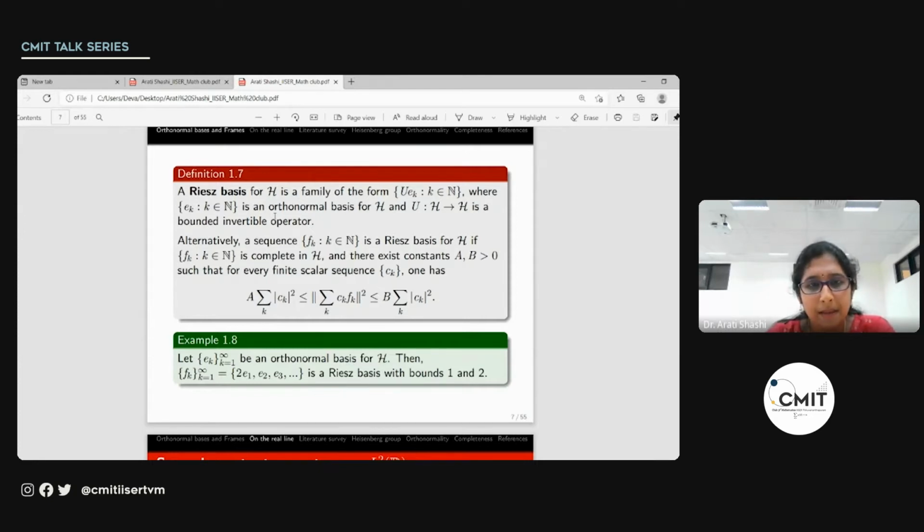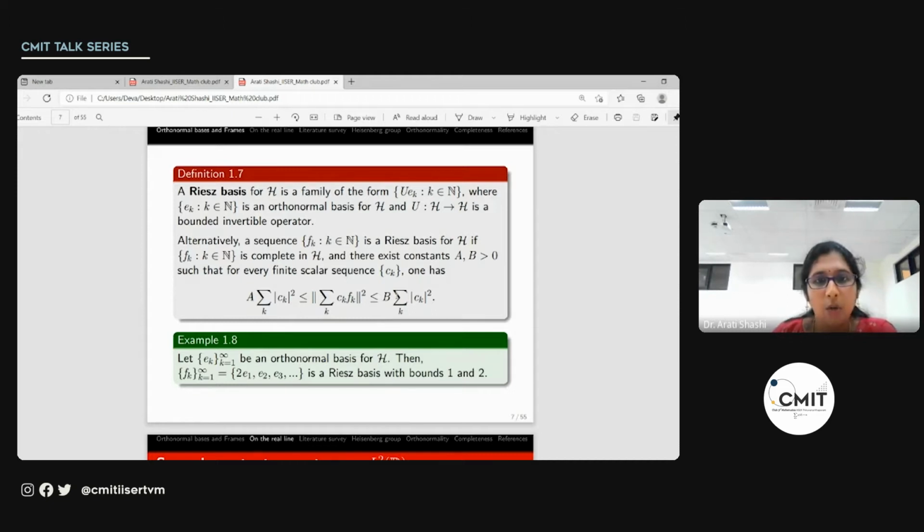But for many practical purposes, in many applications, we use this equivalent characterization. Some books take this also as a definition of a Riesz basis. A sequence {f_k} is a Riesz basis if it is complete in H and there exist positive constants A and B satisfying this, for any finite scalar sequence.